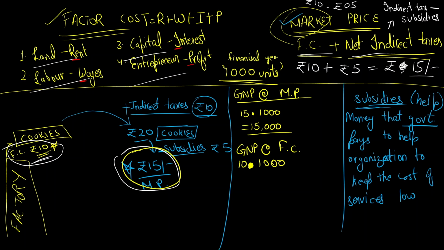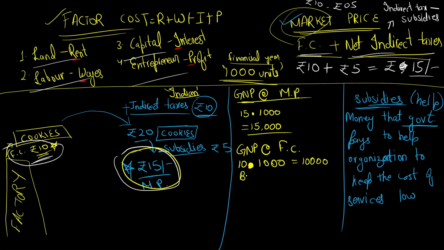Always here, I am talking about 1000 units produced in a financial year. So tell me gross national product at market price and gross national product at factor cost. And now I am writing GNP here, it means it is produced by an Indian. I am calculating the GNP of India, so it is produced by an Indian. Okay, so it is 10,000.